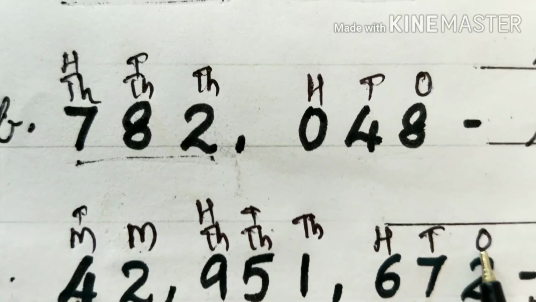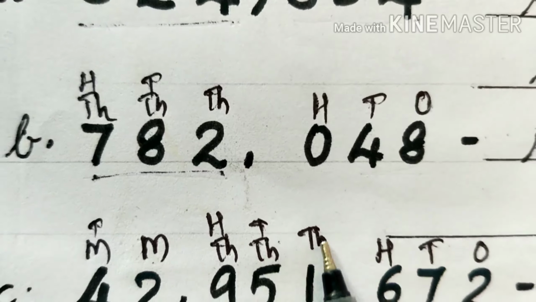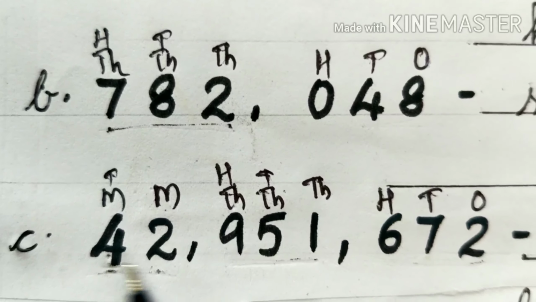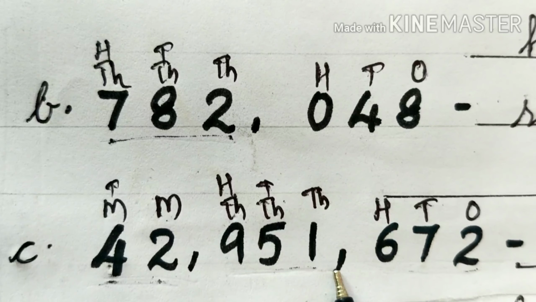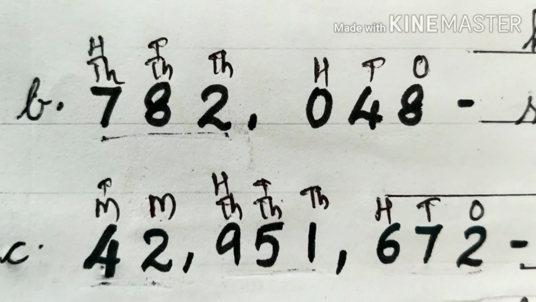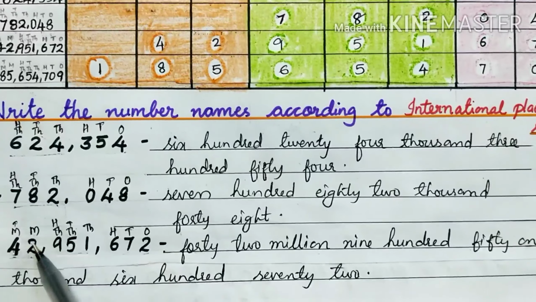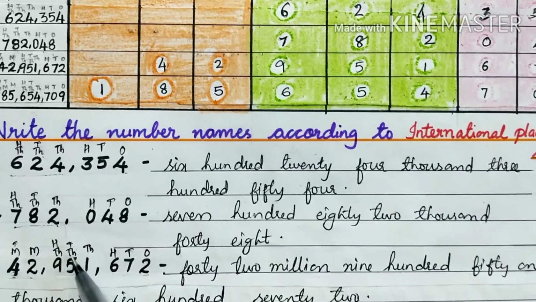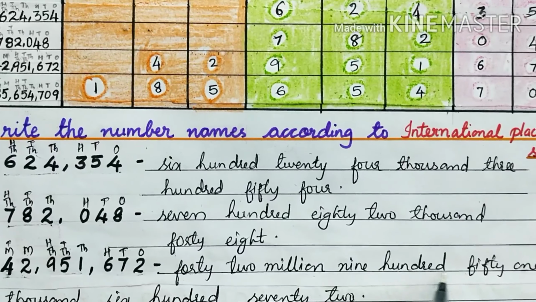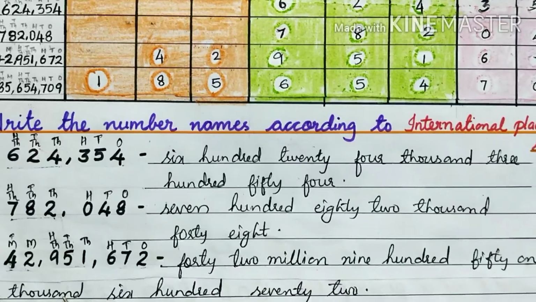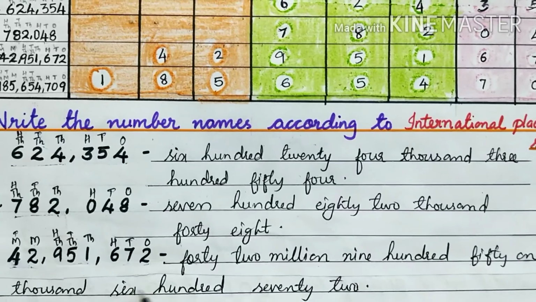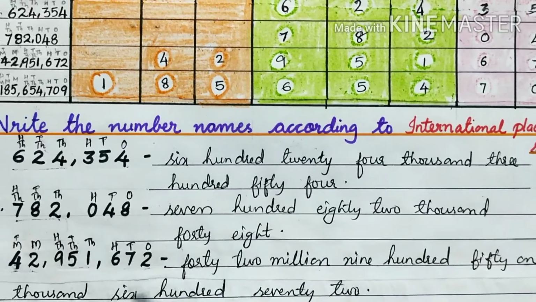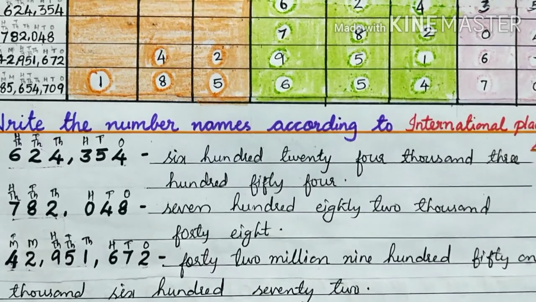Next question. First write the places: ones, tens, hundreds, 1,000, 10,000, 100,000, million, 10 million. 42 million 951,672.